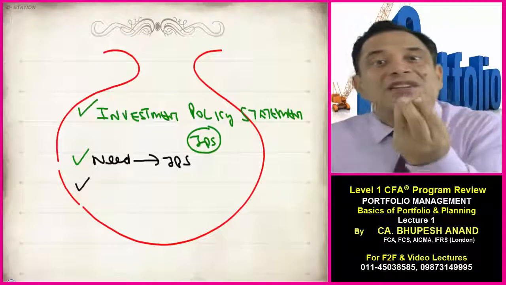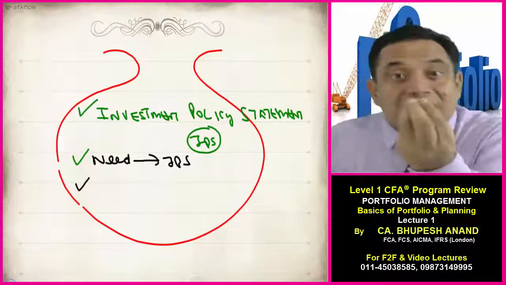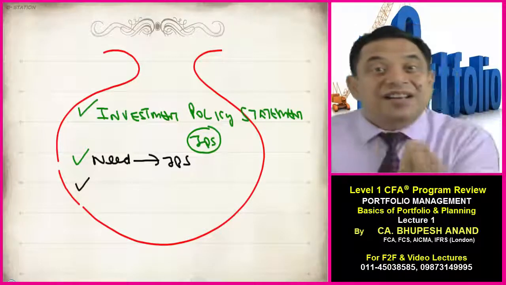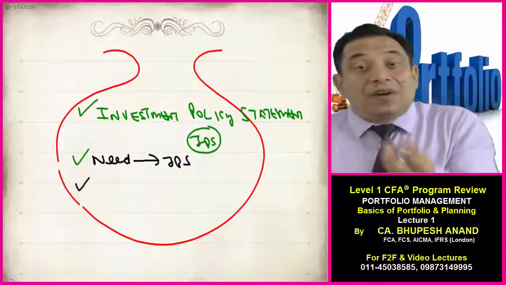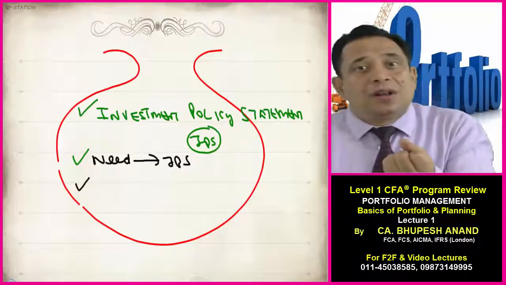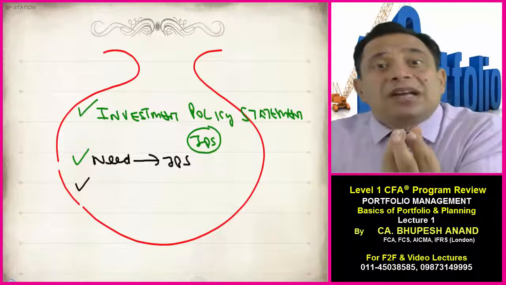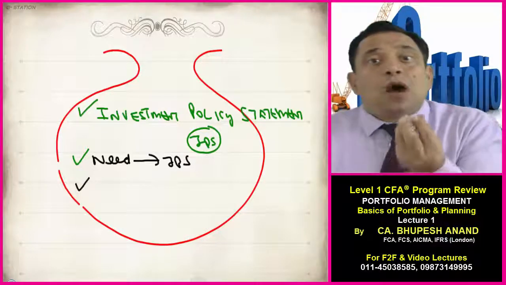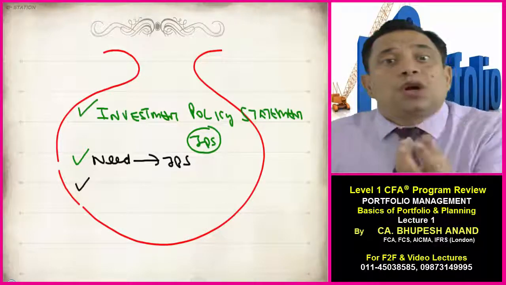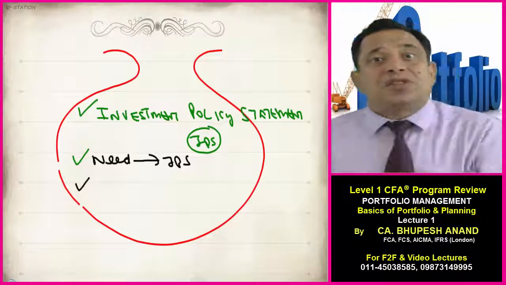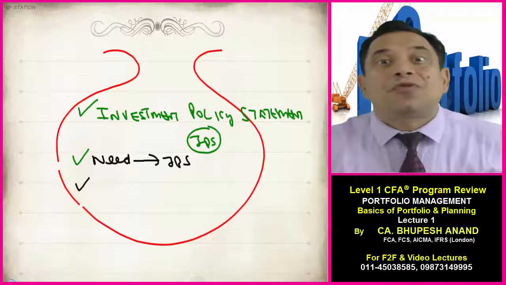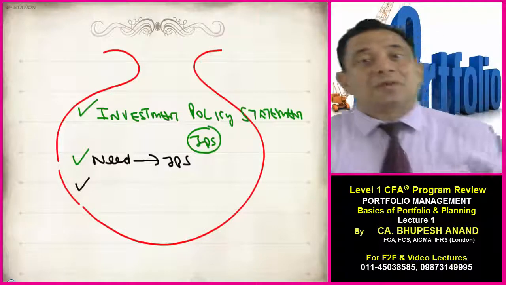What are the limitations of an investor in terms of liquidity, tax considerations, and legal constraints? What are the principles to be followed? Who is responsible for custodianship of assets? How to change or update your investment policy statement? How to check the performance of the investment policy?